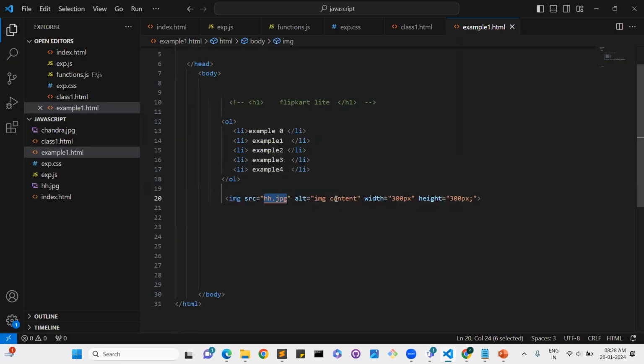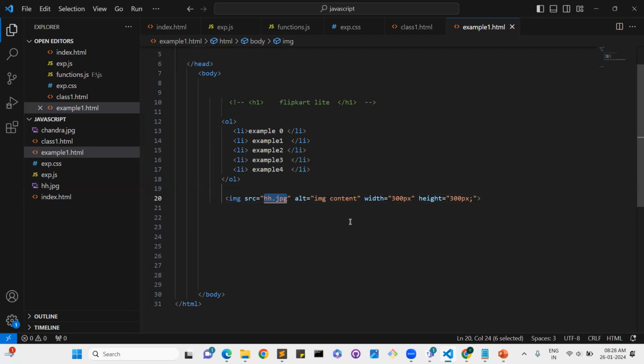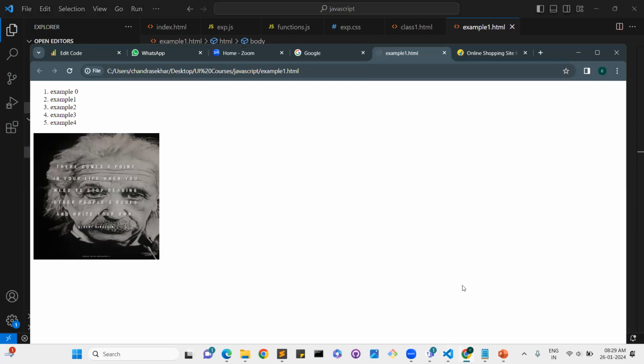The second step is the alt. ALT means, suppose the image does not display, then this particular content will be displayed as the alternative. If you wrote the path the correct way, the image will be displayed. Otherwise, this content will be displayed. Next, I took the width 300 pixels and height 300 pixels, so the image will display like this.